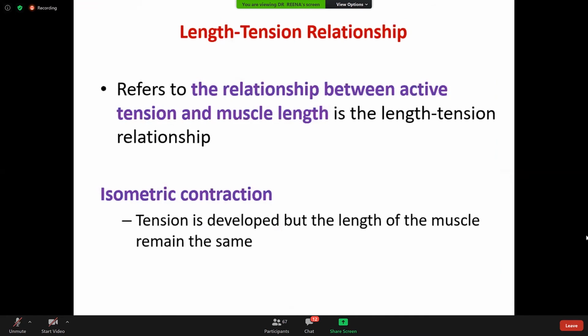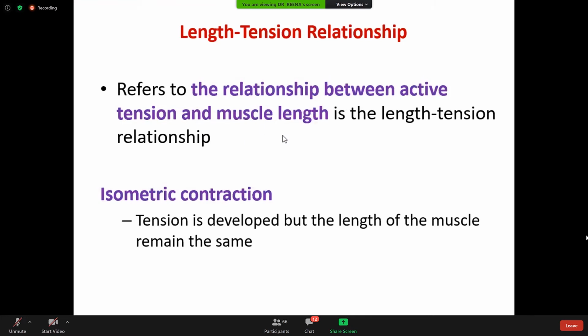Now here the number of muscle fibers contracting within the muscle depends upon the extent of motor unit recruitment. The greater the number of fibers contracting, the greater the total muscle tension will be. So here we can see the relationship between active tension and muscle length. This is described by the length tension relationship. Length tension relationship describes the relationship between tension developed in the muscle and the muscle length.